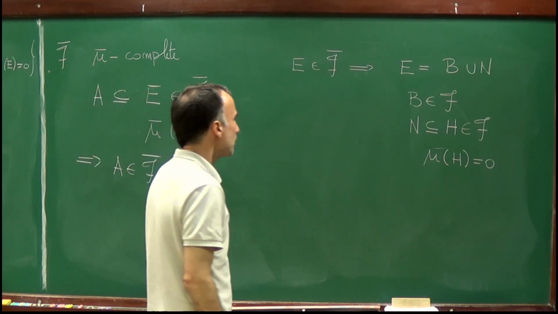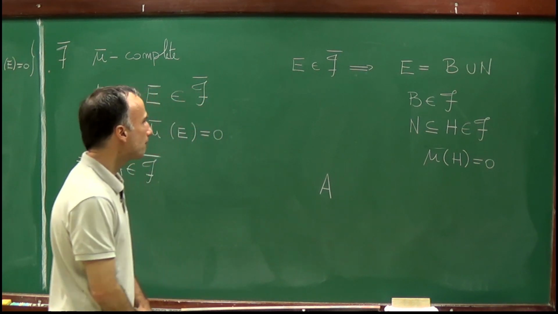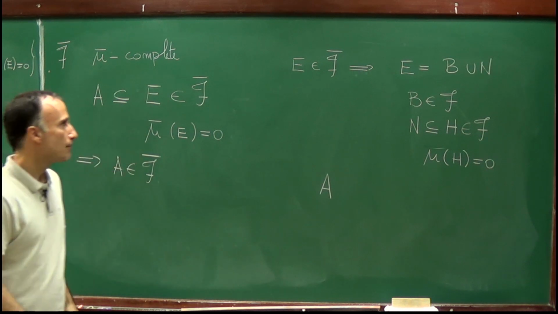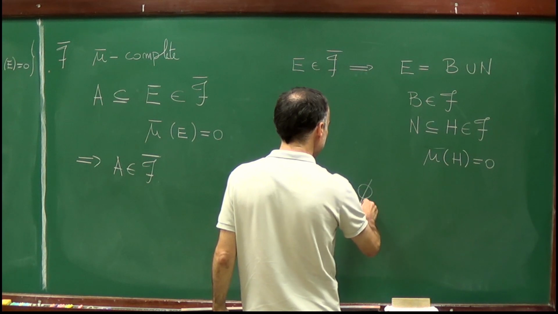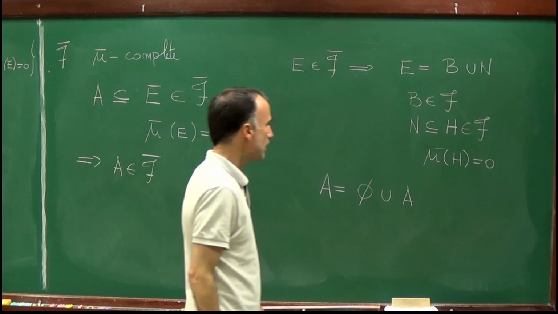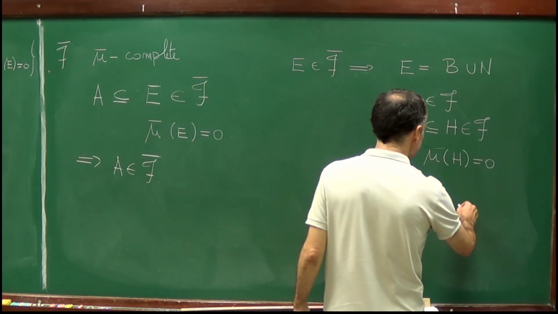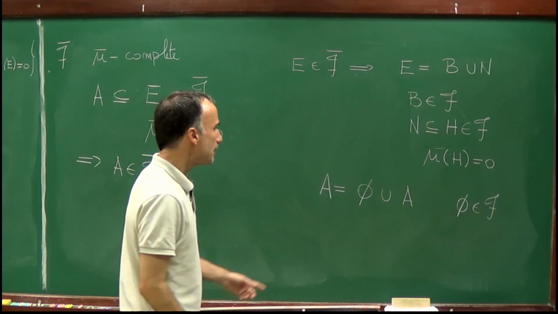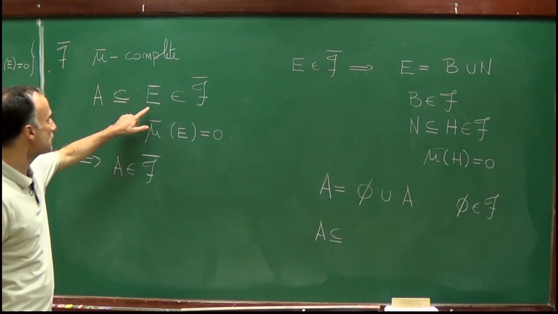Well, but then the set A, which is contained in E, I can write as the empty set union A. The empty set is clearly in the sigma algebra F, and A is contained by assumption in E.